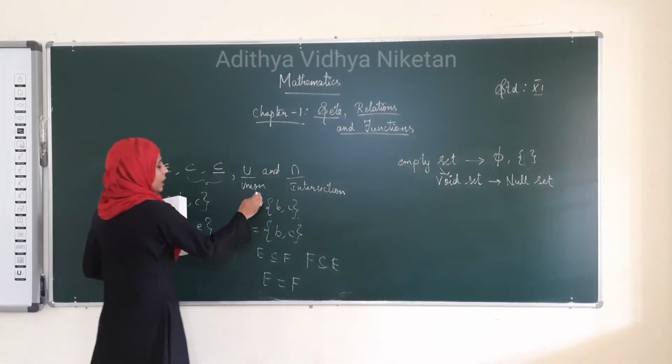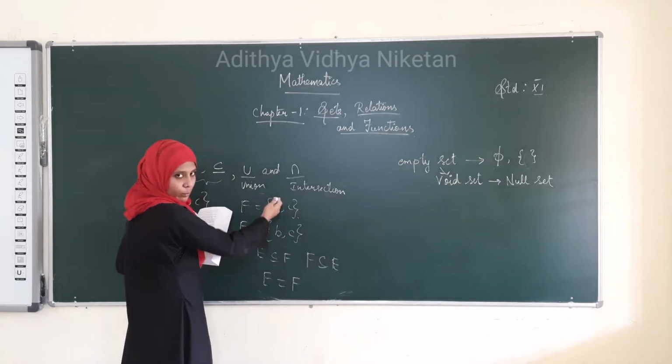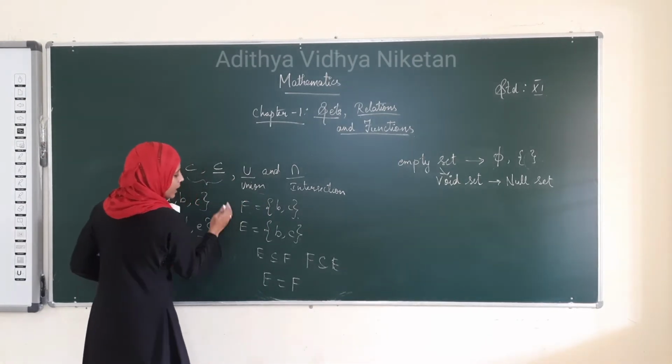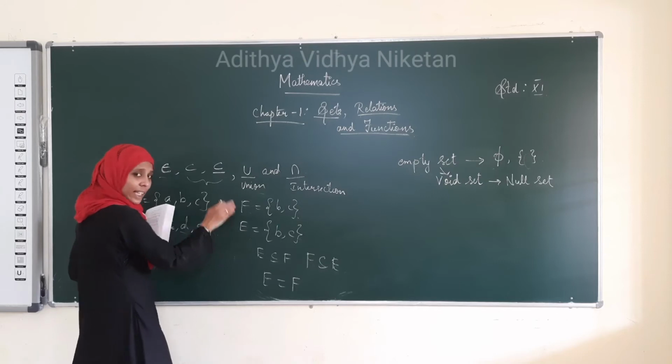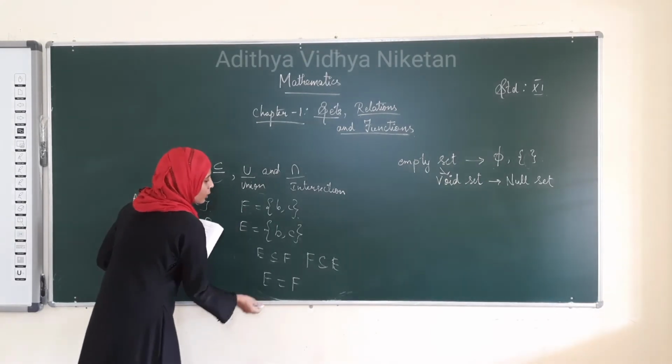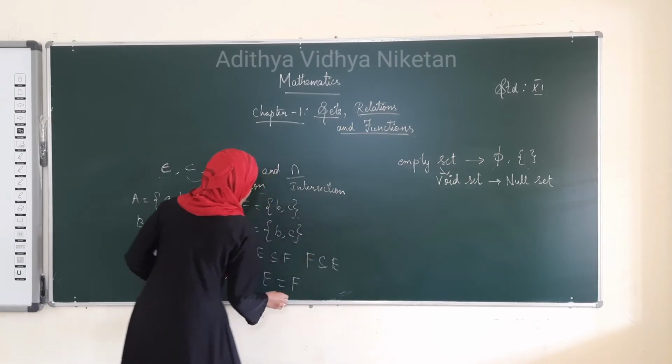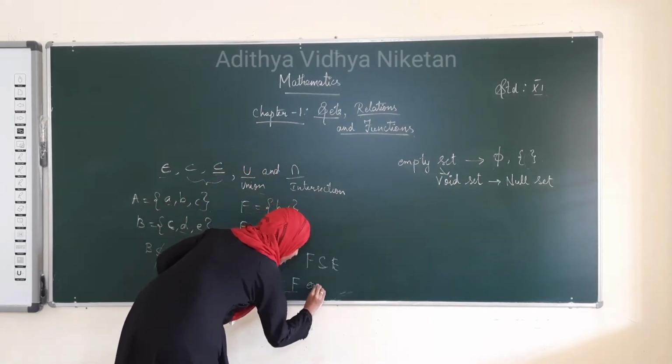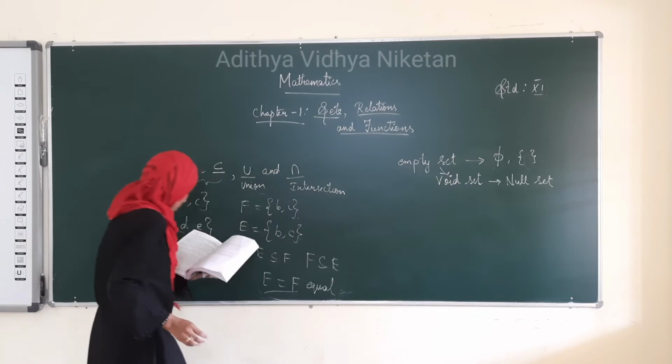That means the number of elements and the elements will be the same in the two sets.